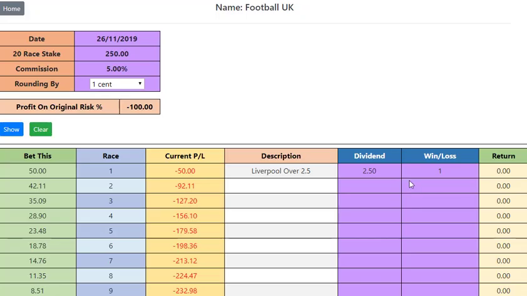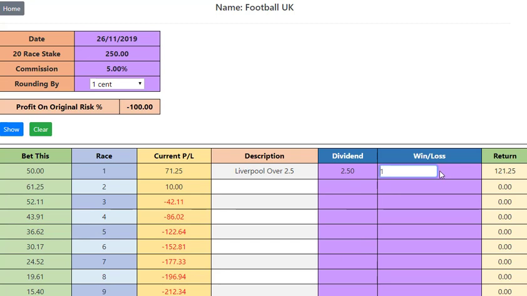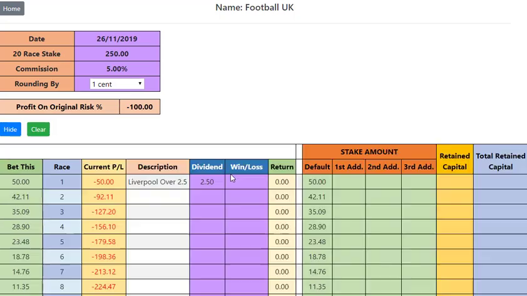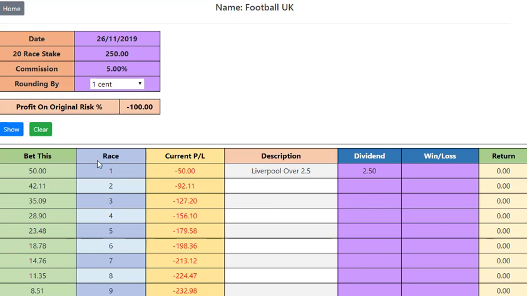Okay, so it was a winning bet for us, and we can see now that the bets are starting to go up. If I just, for example, take this out for a minute, just getting a bit ahead of myself. This is what the software tells us here. None of the green, this one here, the current P&L or the returns over here, we can't do anything with them. They're locked in because that's all the software does, all the calculations for them. But when we put on the Liverpool and the dividend that we could get, it tells us in the bet column how much we are to bet.